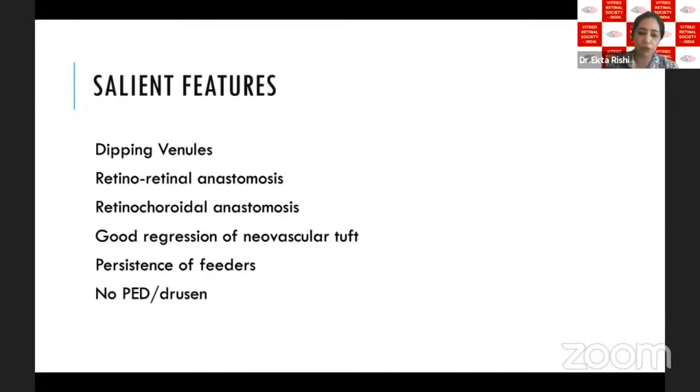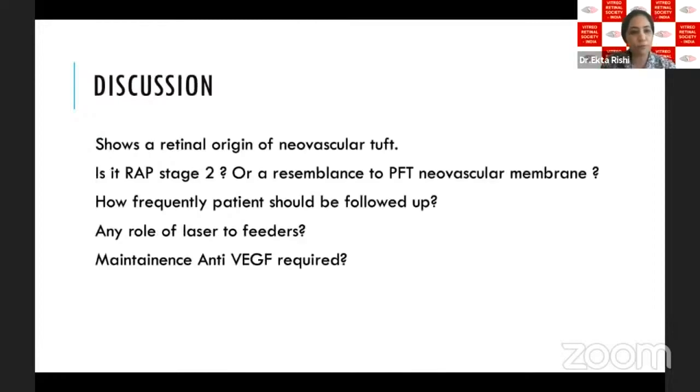There was no evidence of any pigment epithelial detachment or any drusen. So the case is unique in showing a retinal origin of the neovascular tuft, which could have happened because of hypoxia in the outer layer of the choroid. And these retinal vessels dipped and formed a neovascular membrane. So is this a stage 2 of RAP lesion or a resemblance of a macular neovascular membrane?